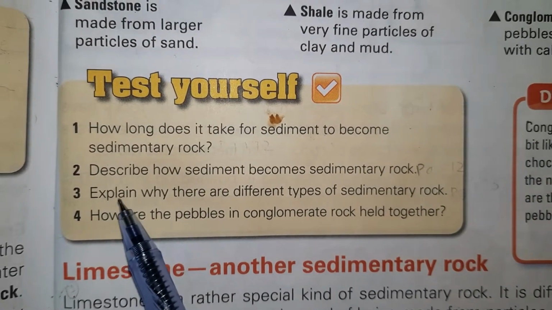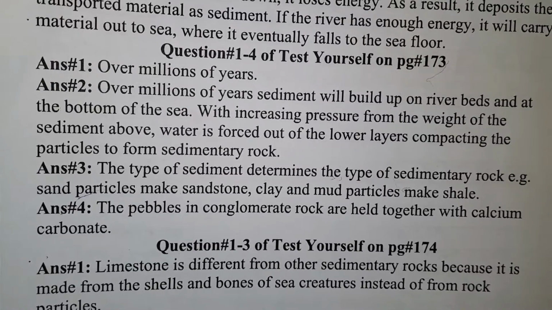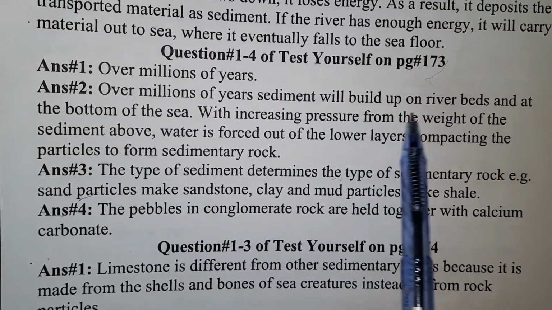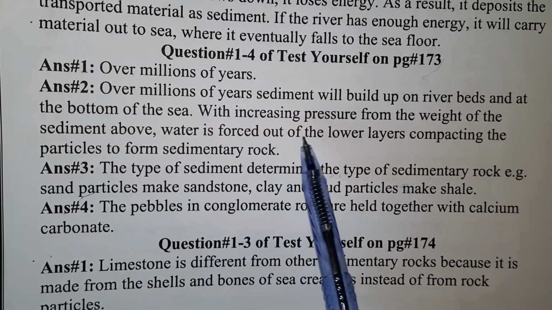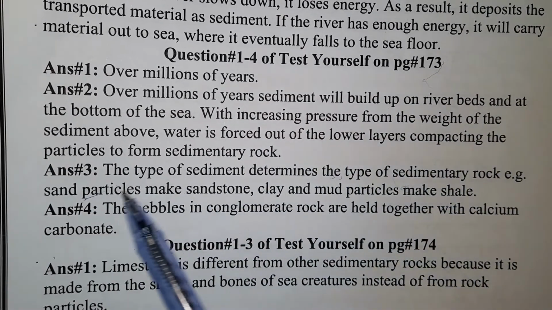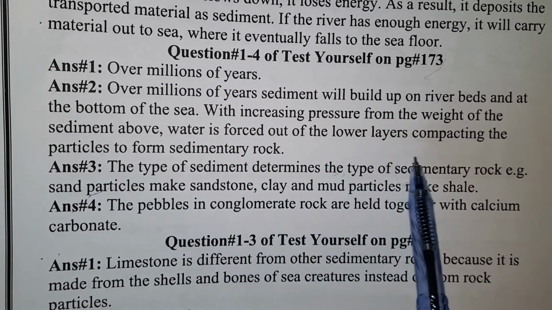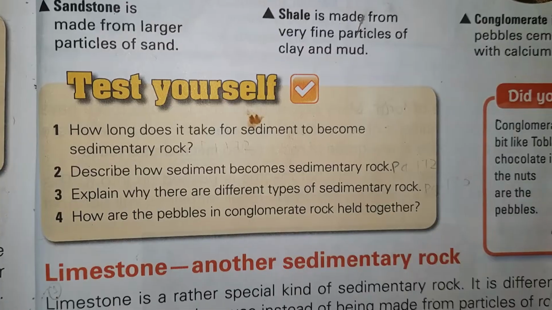Question number 2. Describe how sediment becomes sedimentary rock. The answer is over millions of years, sediment will build up on riverbeds and at the bottom of sea. With increasing pressure from the weight of the sediment above, water is forced out of the lower layer, compacting the particles to form sedimentary rock.